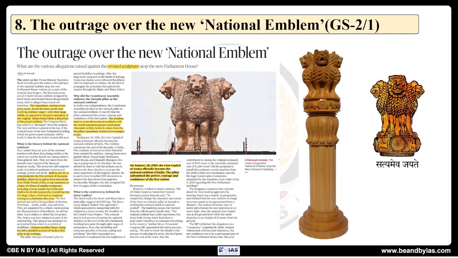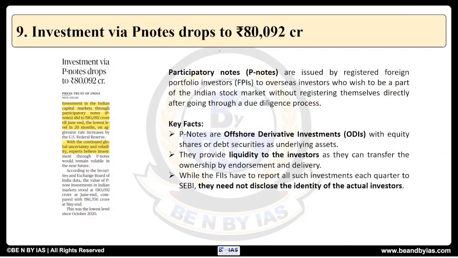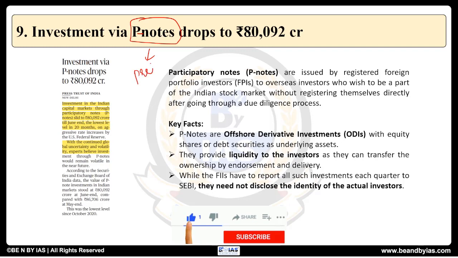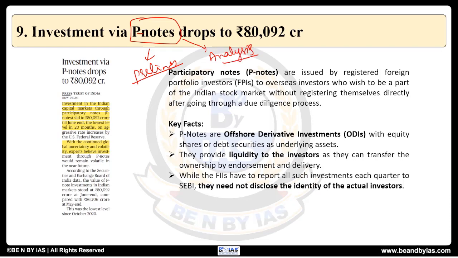Now moving on to the next and the last one, that is investment via P notes drops to 80,000 crore roughly. So now here what is important is we need to know about P notes. एक बार UPSC ने prelims में question भी पूछा है what are P notes करके, and in mains we can do the analysis of the implications of P notes. First of all, let us understand what are the P notes.